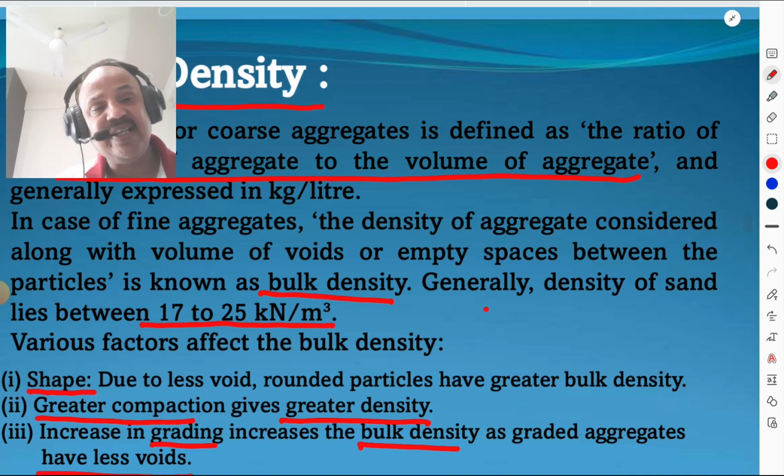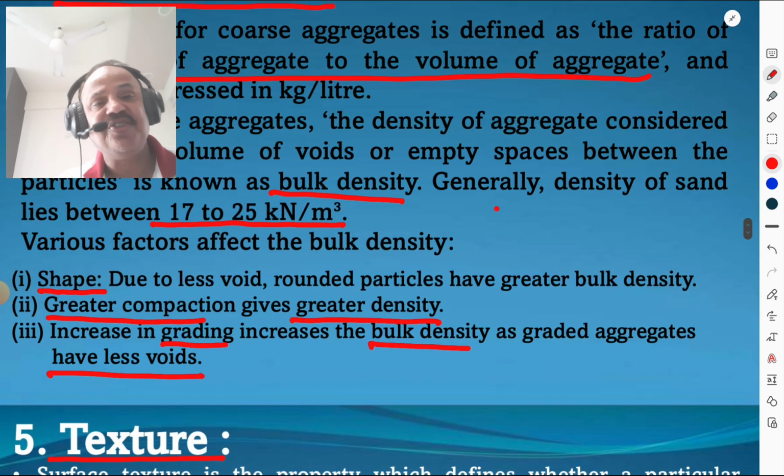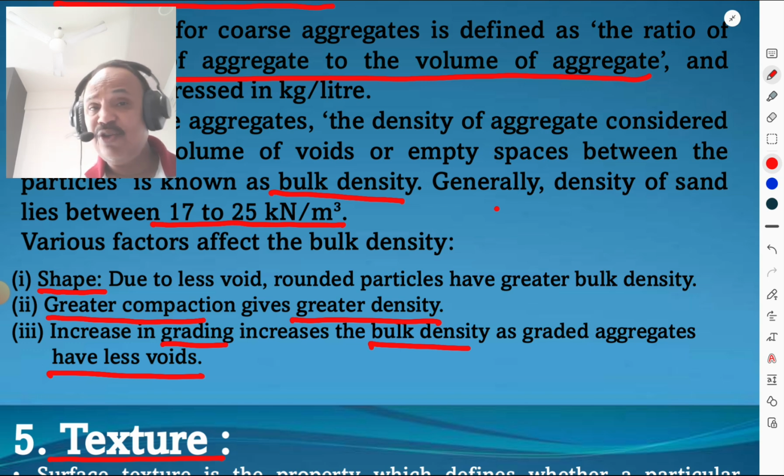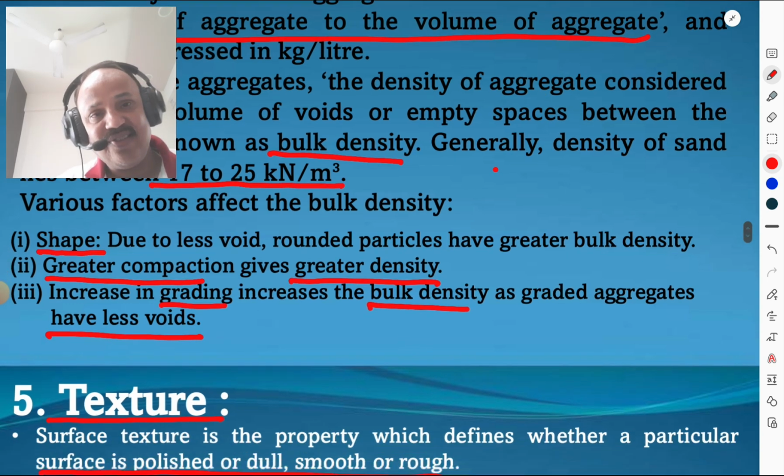Various factors affecting the bulk density of coarse aggregate, that is shape. Due to less void, rounded particles have greater bulk density. Greater compaction gives the greater density. It is very simple. When compaction is greater, the voids are less. When voids are less, density is more. Increase in the grading increases the bulk density, and the graded aggregates have less voids. म्हणजेच वेल ग्रेडेड ॲग्रिगेट्स असतील तर voids कमी असतील आणि voids कमी असतील तर डेन्सिटी जास्त असेल.